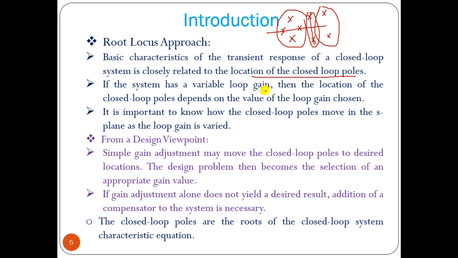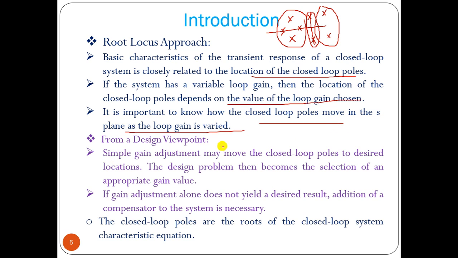If the system has variable loop gain, that means the loop gain you can vary, then the location of the closed loop pole depends on the value of the loop gain chosen. Okay, so if we vary k, your closed loop pole varies, then your system performance also varies. It is important to know how the closed loop poles move in the S-plane as loop gain is varied.